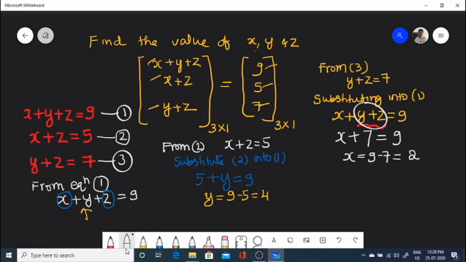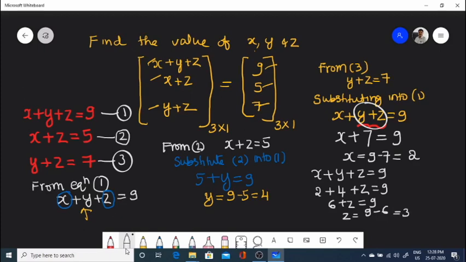Then the remaining element is z. So take x plus y plus z is equal to 9. So 2 plus 4, because x and y are 2 and 4. 2 plus 4 plus z equals 9. So 6 plus z is equal to 9. Therefore, z is equal to 9 minus 6, that is equal to 3.